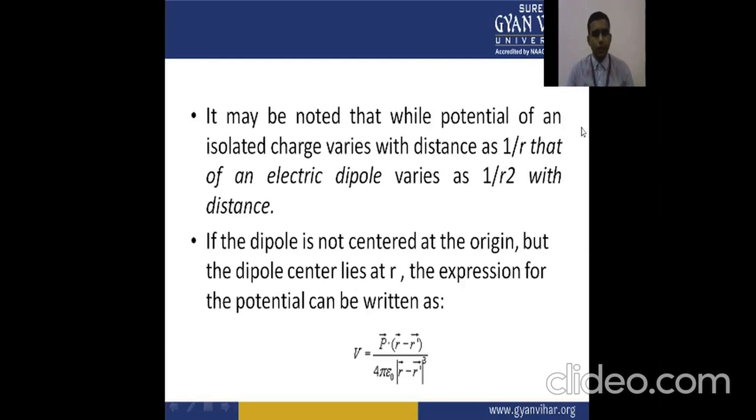It may be noted that while the potential of an isolated charge varies with distance as 1 upon r, that of an electric dipole varies as 1 upon r square with the distance.